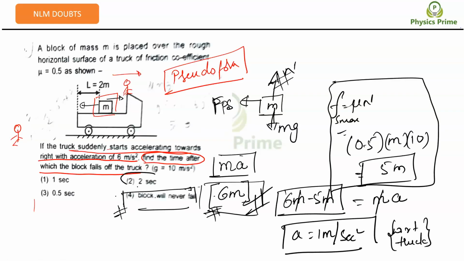The answer will be the second option. Is it right? Got it? Another one question, then we will take a break.